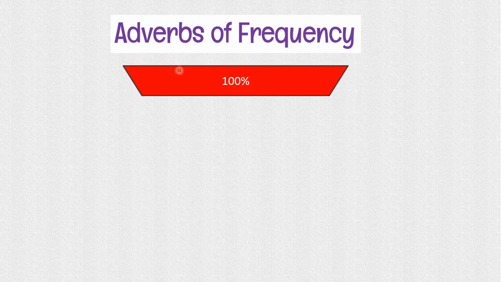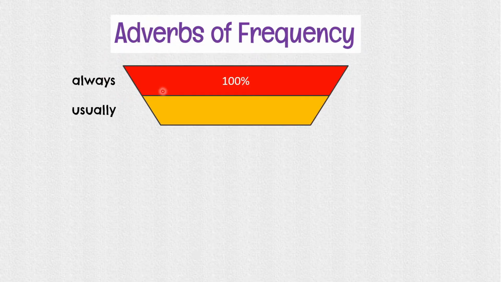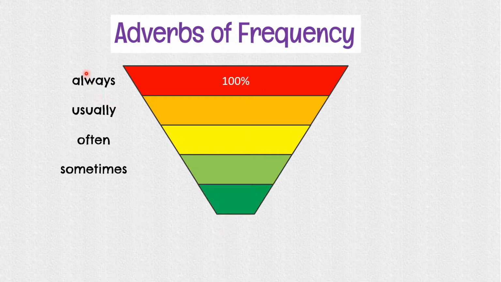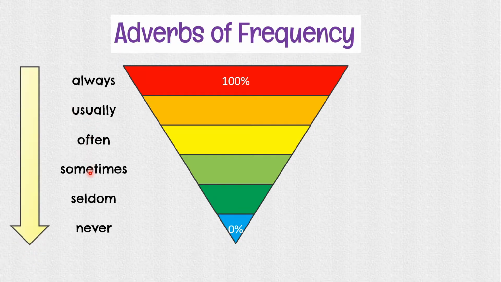Next one. So let's take a look at this funnel chart. Okay, from the top to the bottom: always, usually, often, sometimes, seldom, never. From 100% to 0%, the 100% here means it is happening all the time, whereas the 0% here means that it's not going to happen, or at least it hasn't happened yet.